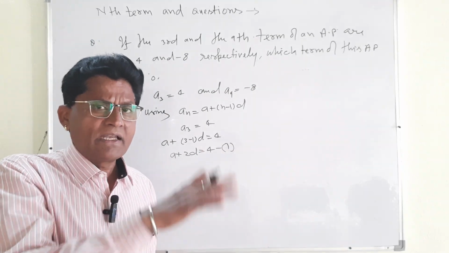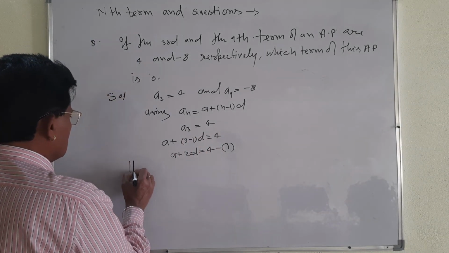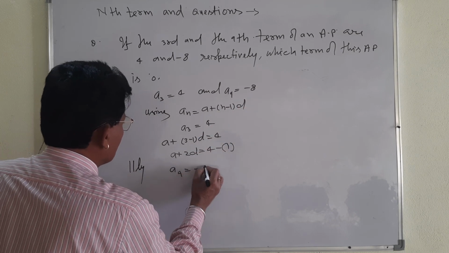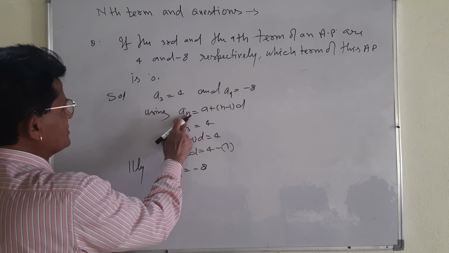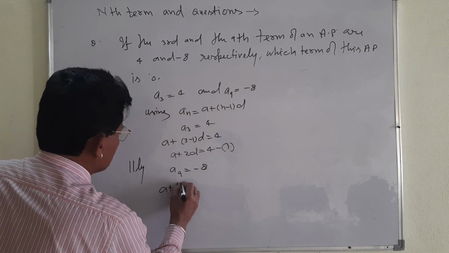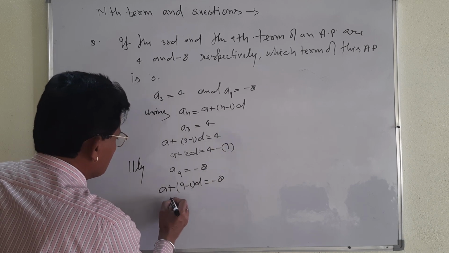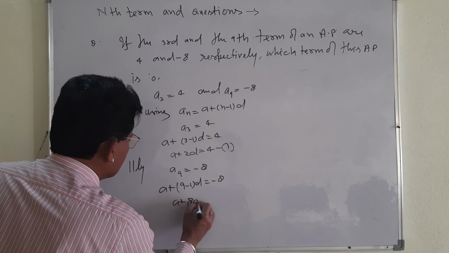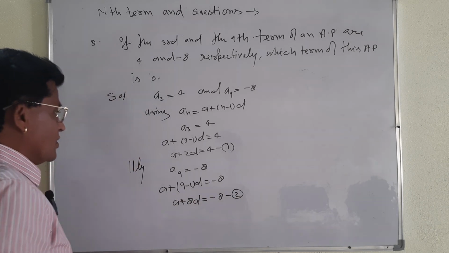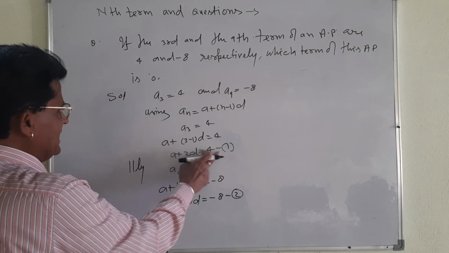Similar kind of thing, similar methods will apply to solve it. Okay, similarly, you take A9 will be equal to minus 8. A9 means in place of n you write 9, means A plus 9 minus 1 into D will be equal to minus 8. Okay, A plus 8D will be equal to minus 8. This is equation number 2. Okay, by using 1 and 2, you will have to find out the value of A and D.